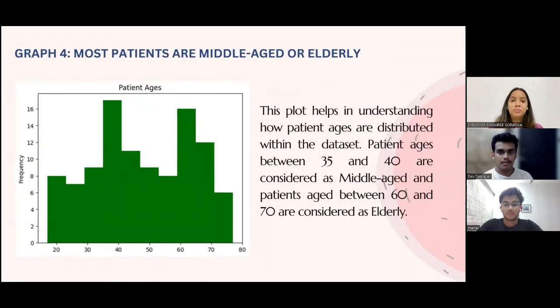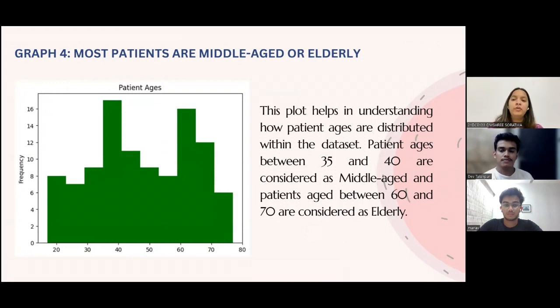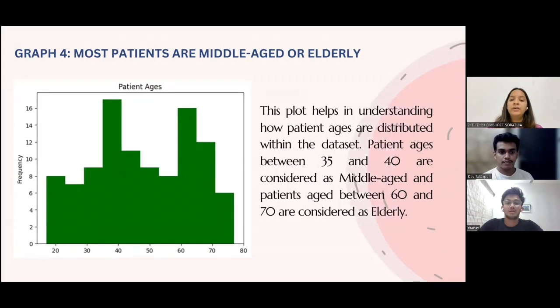The last graph shows whether most patients are middle-aged or elderly. Here, patients aged between 35 and 40 are symbolized as middle-aged, and patients aged between 60 and 70 are considered elderly. Now Manav will take over.